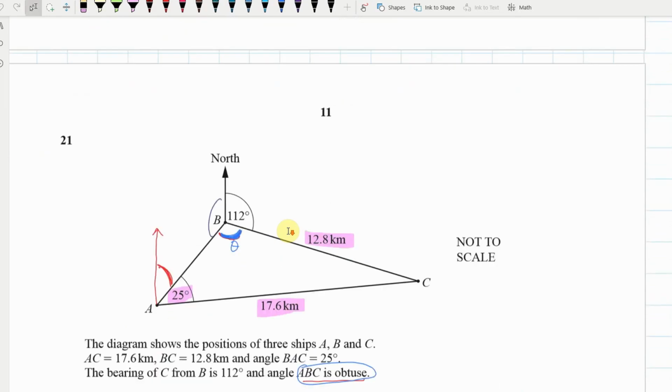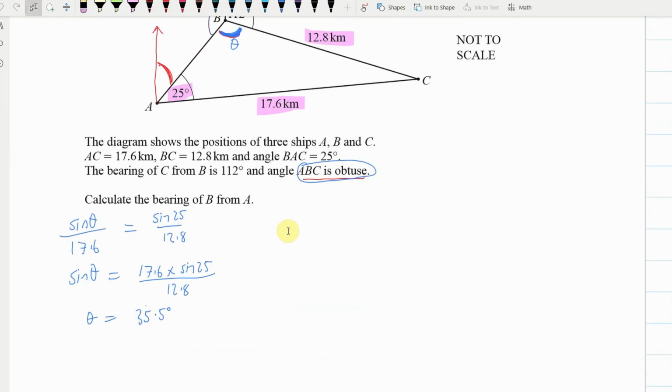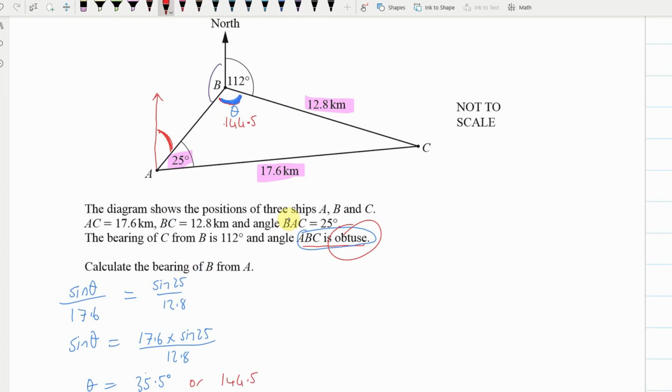Maybe I rounded too early. Let's just go back up. Well, we'll just go with it. What did I say? 144.5. Okay, so that must be the blue angle, 144.5, because it's obtuse. So that was the trick to this question, and a lot of people got fooled there and they got into all sorts of trouble. But now that we've got that, everything else slots in very easily.